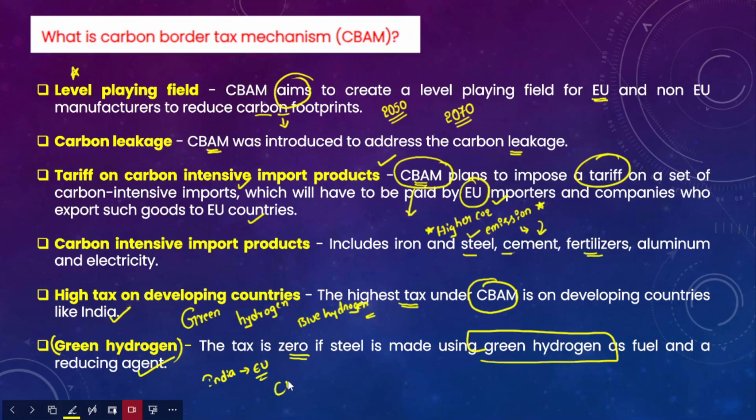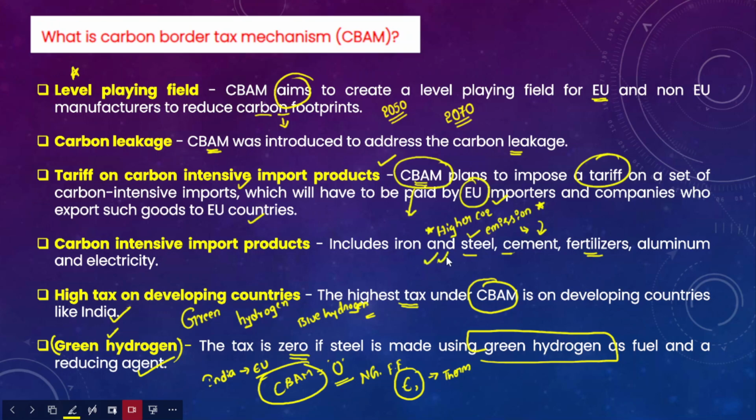The CBAM, the carbon border adjustment mechanism tax, would be absolutely zero, because here the steel is produced with green hydrogen. On the other hand, if it is produced with natural gas, with fossil fuels, or with electricity produced from thermal power plants, then of course this carbon border adjustment mechanism would be applicable on all these products.